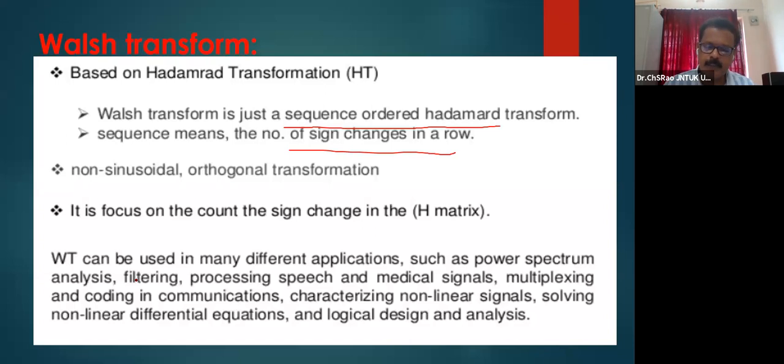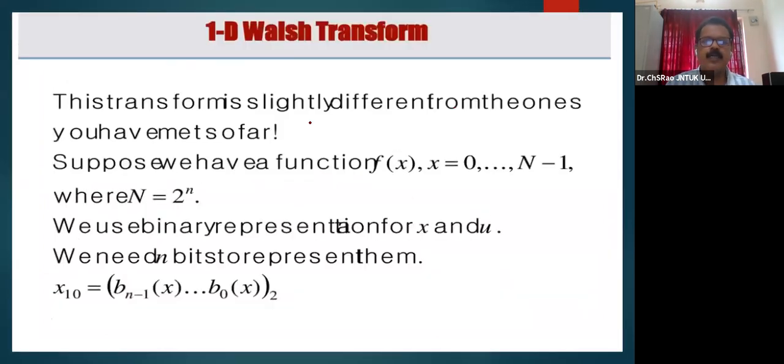Also, we make use of the Walsh transform. So therefore, it is just a simple change with respect to Hadamard transform. Based on the Hadamard transform, if the sequence is ordered, we come out with the new transform, which we call Walsh transform.